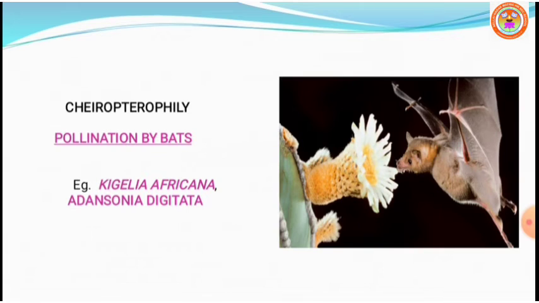Some of the chiropterophilous plants which are pollinated by bats are Kigelia africana and Adansonia digitata. Keep in mind, bats are nocturnal. That means they come out at night and are attracted by the odor of the flowers that open at or after dusk.